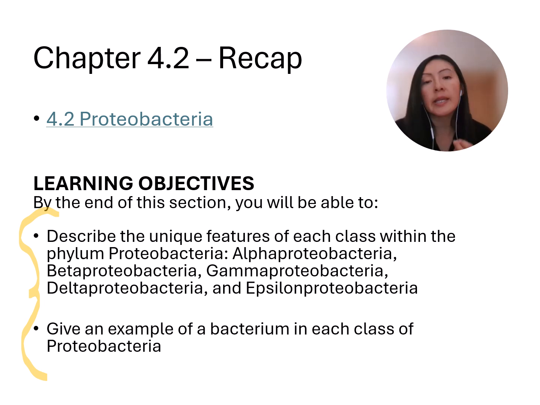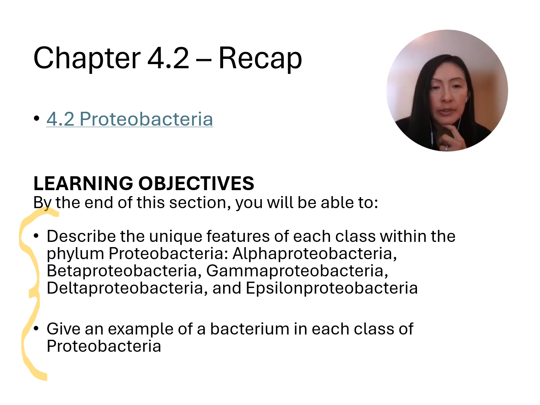The next class, Gammaproteobacteria. So these were the largest and most diverse class. These included many pathogens, like our enteric bacteria. Some of them formed biofilms. Some of them were bioluminescent, like we saw in that squid. So one example could be Escherichia coli, right? E. coli. That has a mutualistic relationship with us in our gut, but we had some strains that were pathogenic.